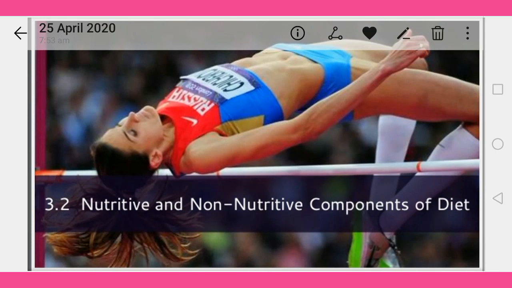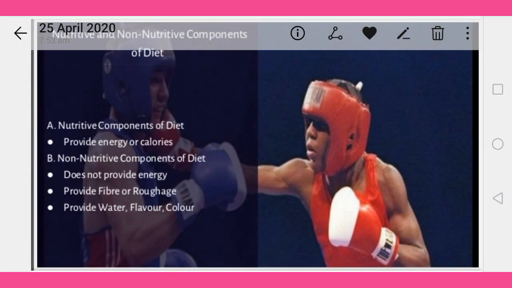This is your first slide, related to the nutritive and non-nutritive components of diet, as I have already introduced in the first segment. So let's move to the nutritive and non-nutritive components of diet. This is your second slide, nutritive and non-nutritive components of diet.